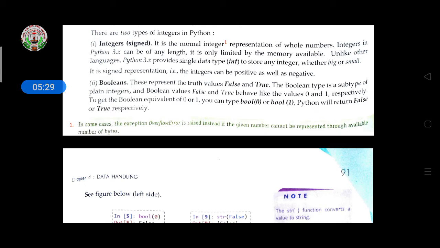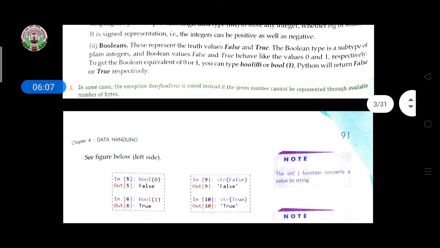The boolean type is a subtype of plain integers, and boolean values false and true behave like the values 0 and 1 respectively. To get the boolean equivalent of 0 or 1, you can type bool(0) or bool(1). Python will return false and true respectively. So only the boolean type will return true and false. If the condition is true, then it will display true, otherwise it will display false, meaning 0 or 1 is indicated.